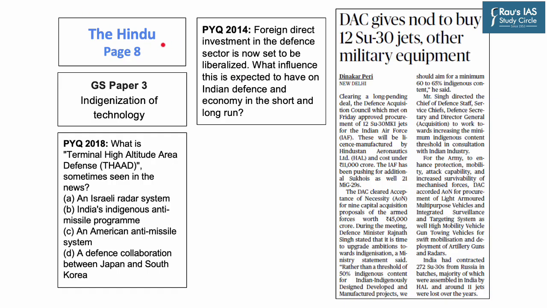Now moving forward to the second article of the day, and it appeared on page 8 of today's Hindu newspaper. The Defence Acquisition Council, also known as DAC, has cleared a long pending deal and has approved the procurement of 12 Sukhoi 30 MKI jets for the Indian Air Force. And these jets will be manufactured under a licensed agreement by Hindustan Aeronautics Limited.